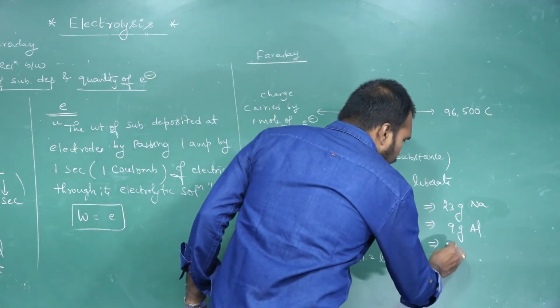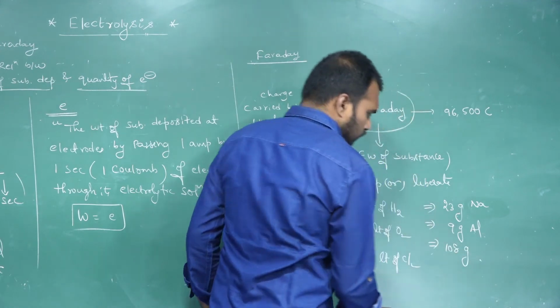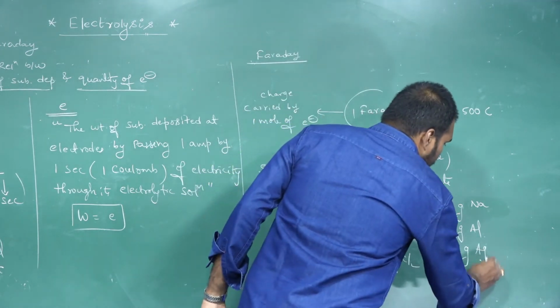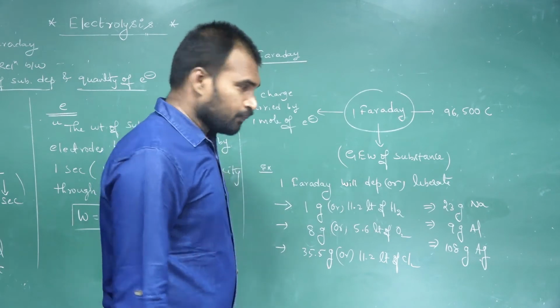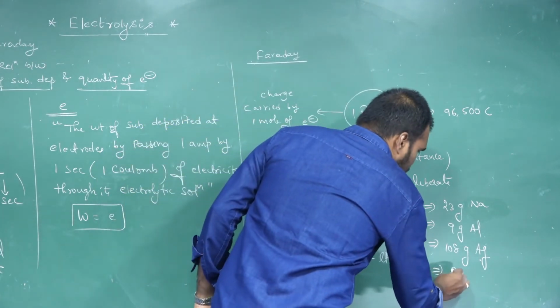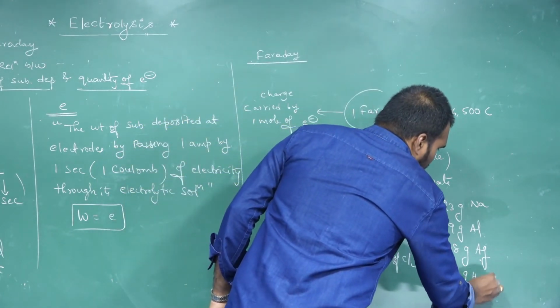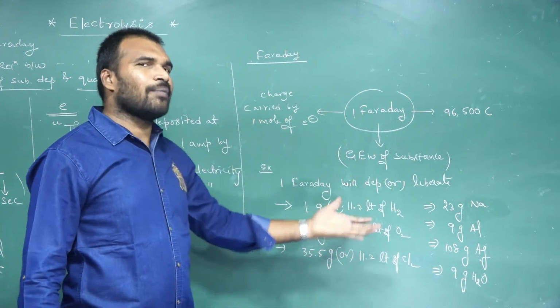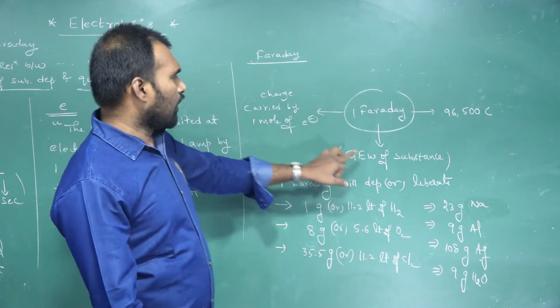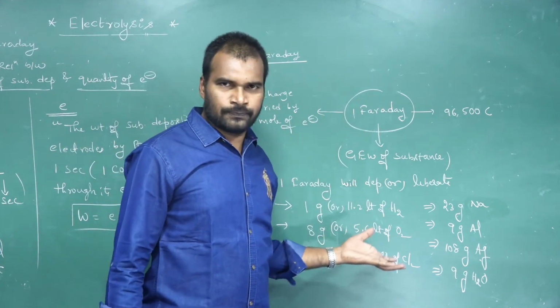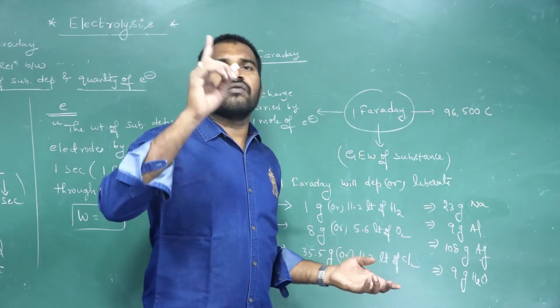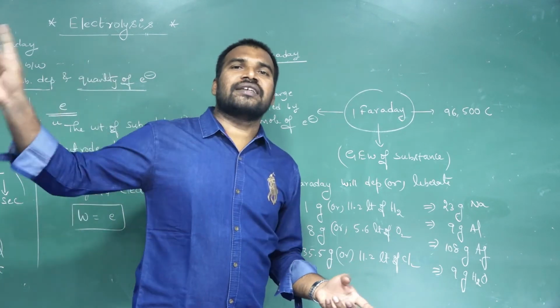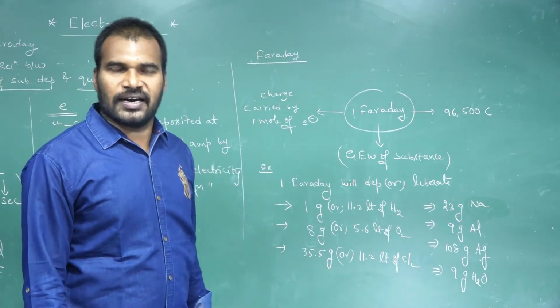And it always deposits 108 grams of silver. And it always deposits 9 grams of water. So these all are what? These all weights are what? They are gram equivalent weights. Simple. If you understand this logic, you can easily write: 1 Faraday always will deposit its gram equivalent weight of the substance at electrodes.